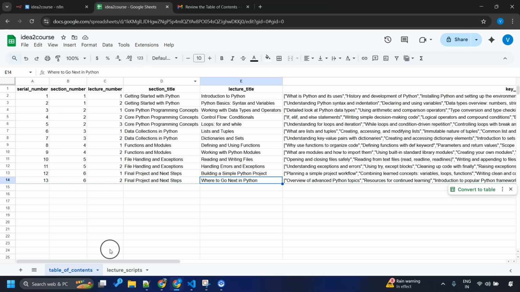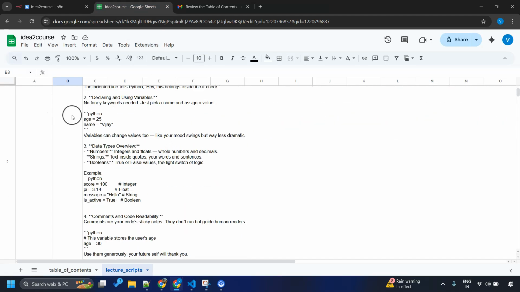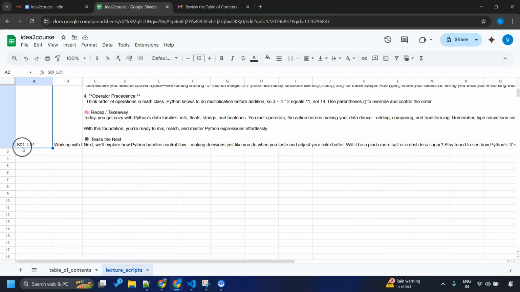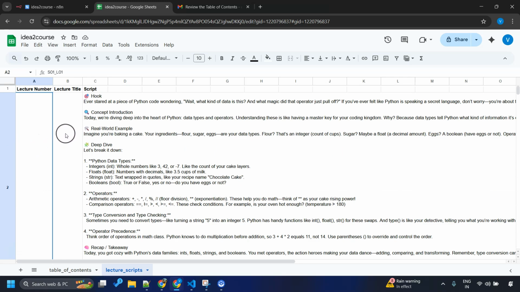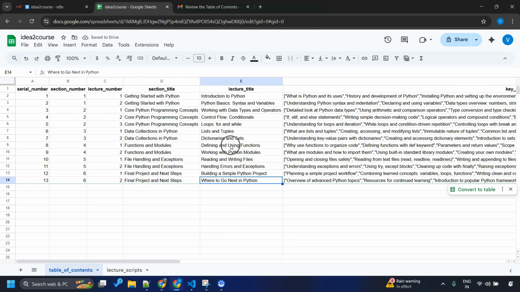And for each lecture, script generation is in progress, but as you can already review the quality, this is section number underscore lecture number, then there is a suitable lecture title, which is working with data types and operations.